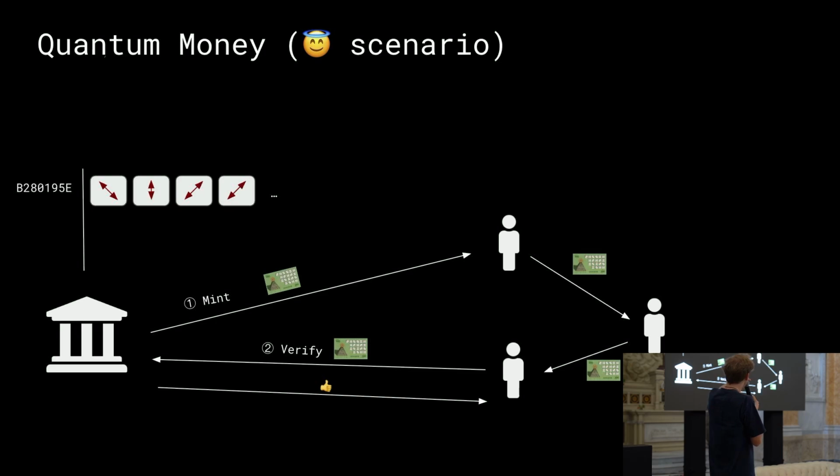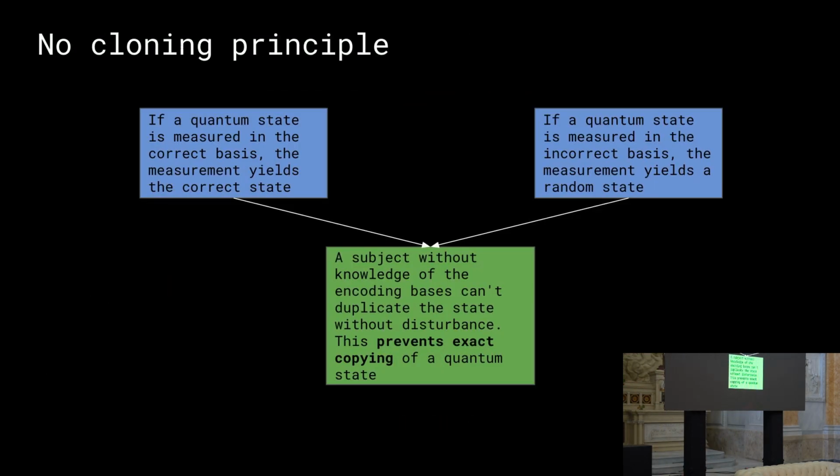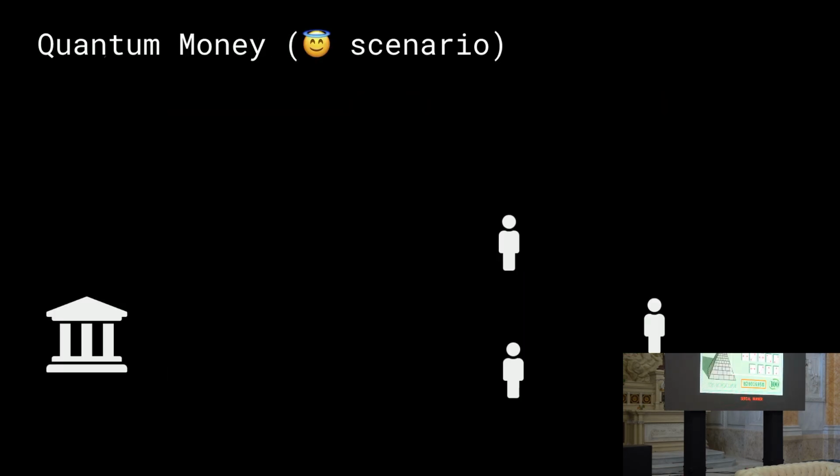So in order to do this verification step, we're gonna leverage the principle that we saw before, especially the one on the top left. Given the fact that the bank has this information in their database, they can actually perform the measurement in the correct basis, and they can obtain the correct state.